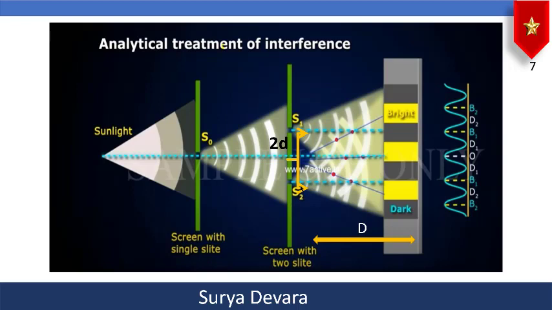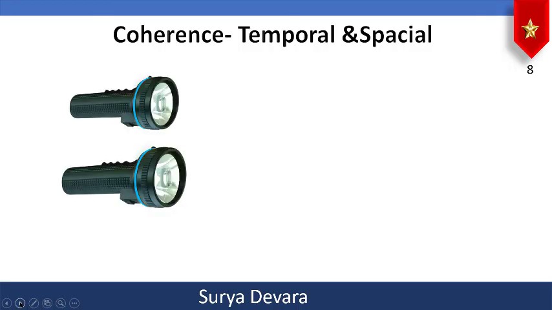We'll discuss what is coherence and other things in the coming slides. Now the light passing through this S1 and S2 will fall on the screen to give you an interference phenomenon. That is, alternate bright and dark bands are formed with equal intensity as shown here.